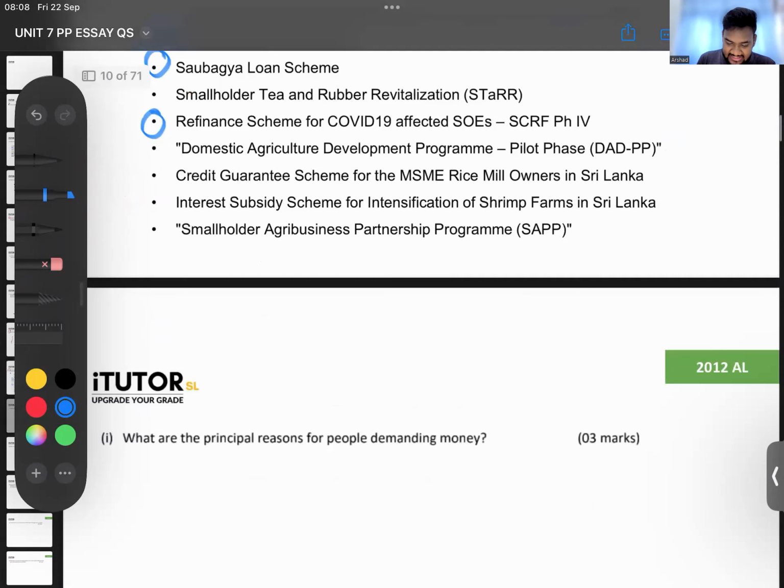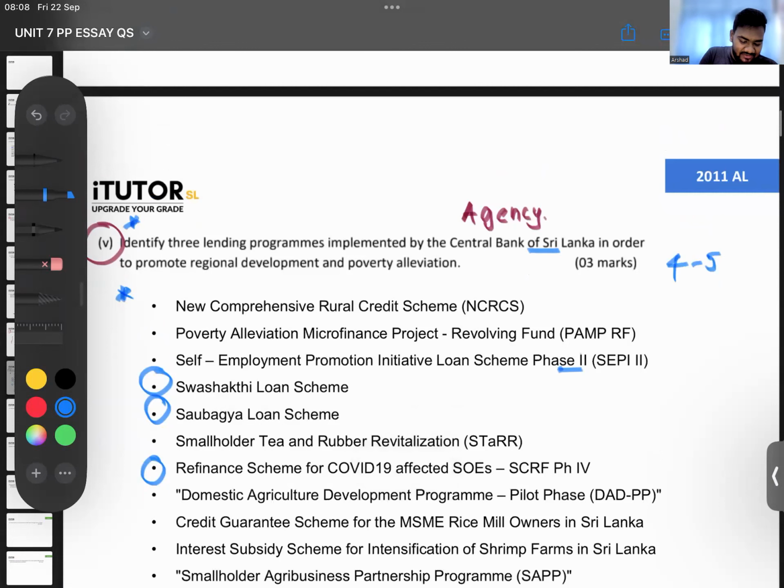Now, I think this was a little bit of a harder question if students did not know. So what I'm telling you guys now, 2011 would have been a year where the government was focusing a lot on this. They put a current context question. We are not very sure of this, maybe because our government didn't focus much on this in some years. I also don't know what happened in 2011. Maybe it was a year that they focused. A small current context question came, 3 marks. Everything else was normal theory, credit creation. It was the basics. But one of them was a credit question. So that's 2011. Any questions there, guys?